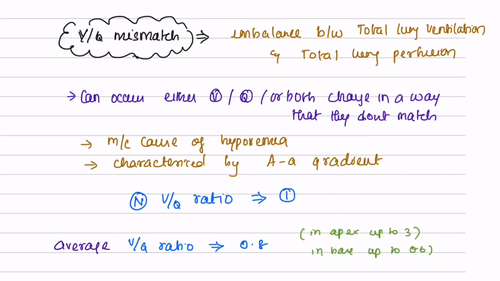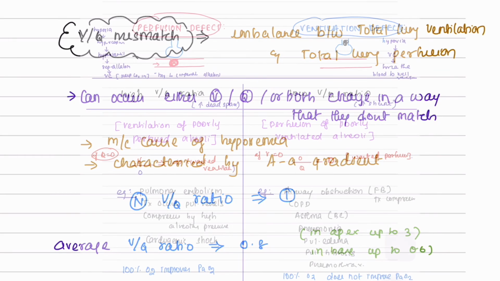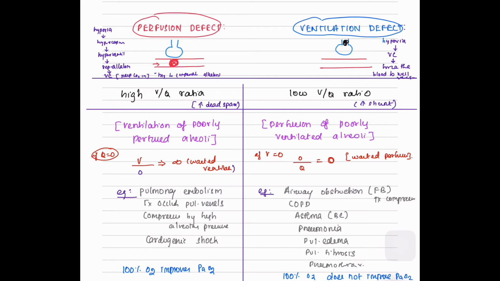We know that the normal VQ ratio is 1, but the average VQ ratio we have is 0.8, in the apex up to 3, and in the base up to 0.6. VQ mismatch can occur either as a perfusion defect manifesting as areas of high VQ ratio, or as a ventilation defect leading to areas of low VQ ratio. The perfusion defect means the ventilation of poorly perfused alveoli, leading to high VQ ratio.